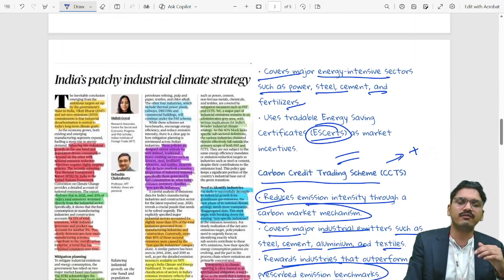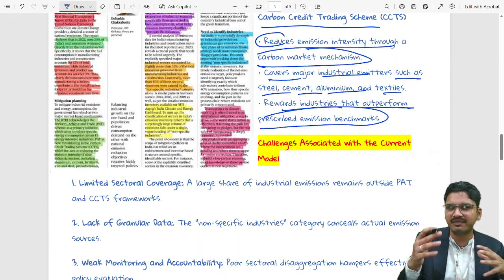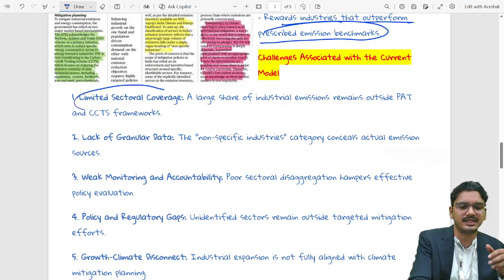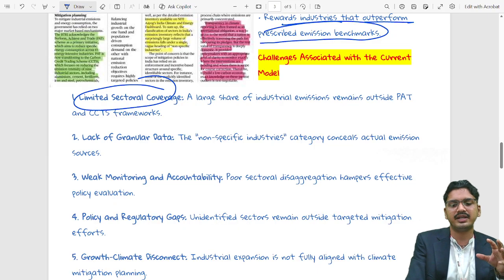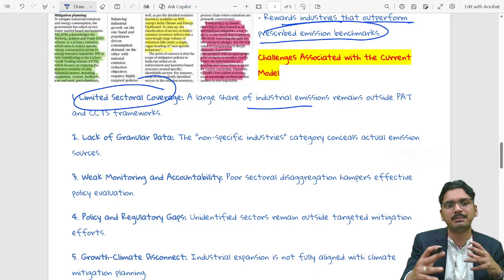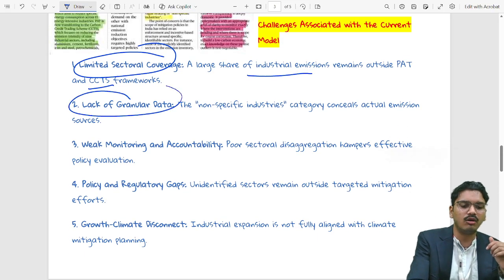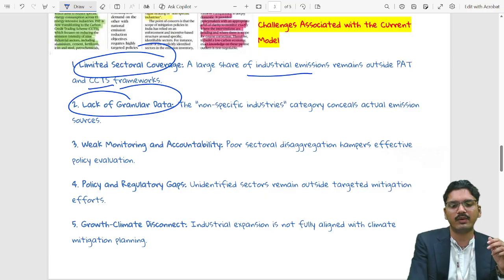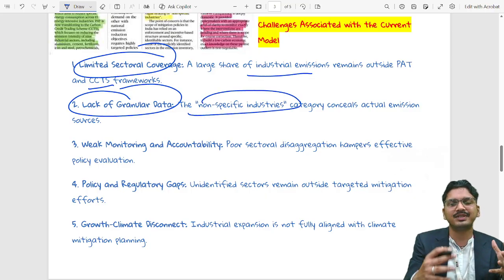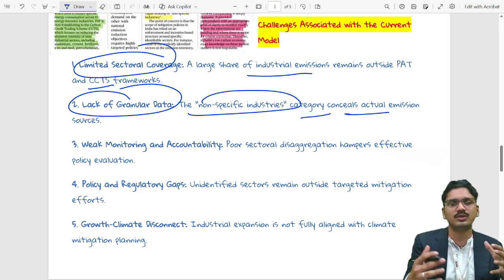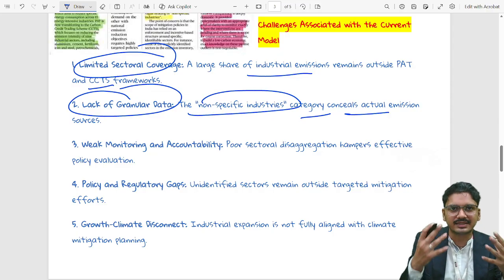Now, once we have understood these two schemes very briefly, let's see what the challenges associated with the current model are. The first is limited sectoral coverage. A large share of industrial emissions remains outside the purview of either the PAT or CCTS framework. The next is lack of granular data, minute data, where the non-specific industry category does not reveal what the actual emission source is.